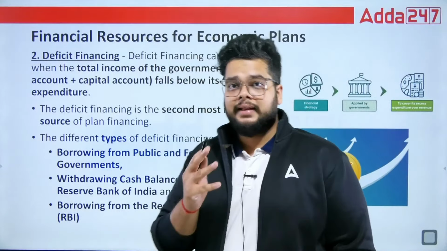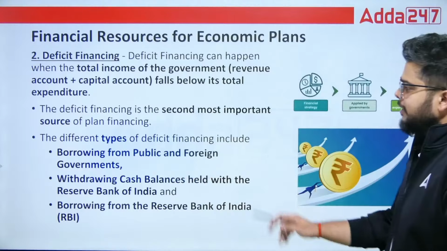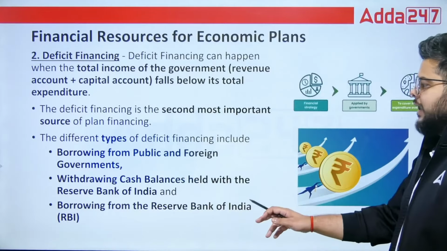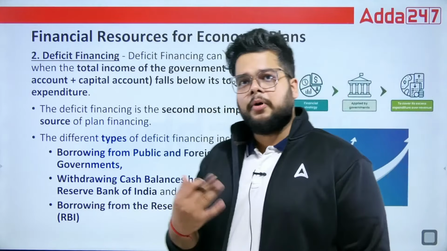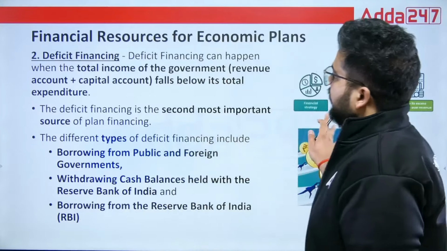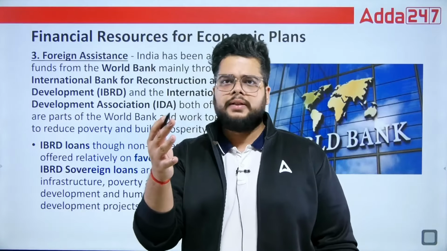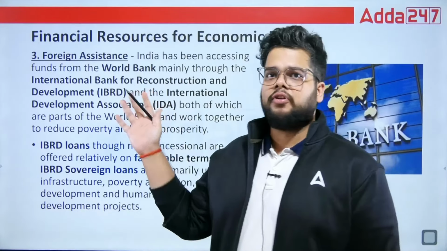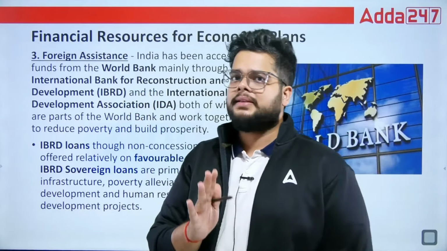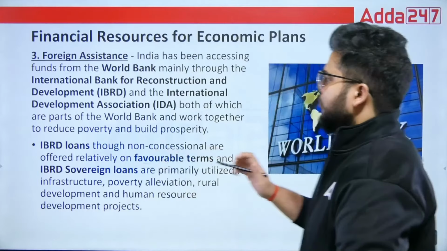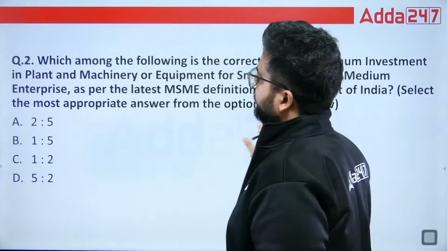In deficit financing, there are three types: borrowing from the public and foreign governments, withdrawing cash balances withheld with RBI, and direct borrowing is also allowed. Next, we have the last one, often used in the post-independence era, that is foreign assistance. Maximum assistance was given by the World Bank Group via IBRD and IDA.